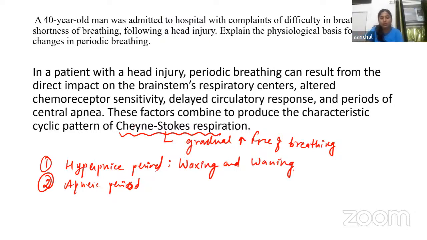Here, when the force of breathing is reduced to minimum, there will be cessation of breathing for a very short period of time, and it is again followed by the same pattern, the hyperpneic period. The duration of one cycle is about 1 minute, and sometimes the waxing and waning of breathing can occur without the process of apnea, right?